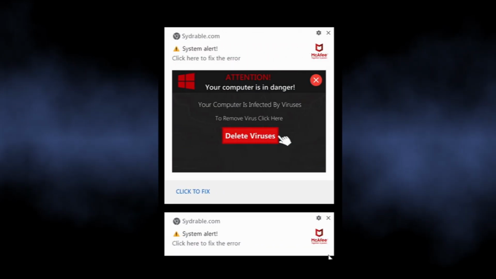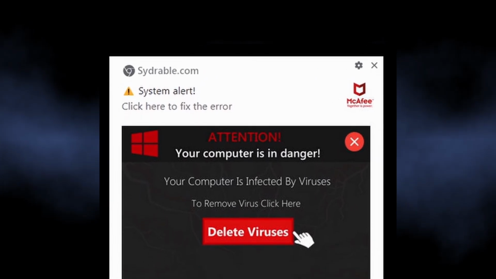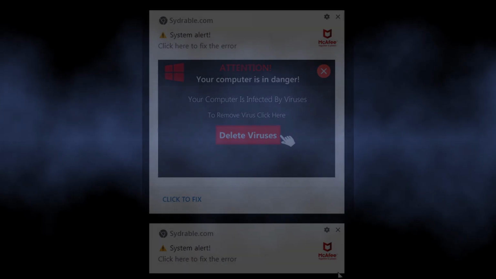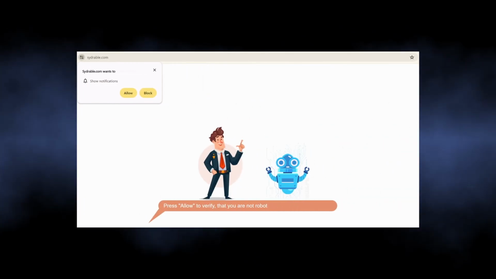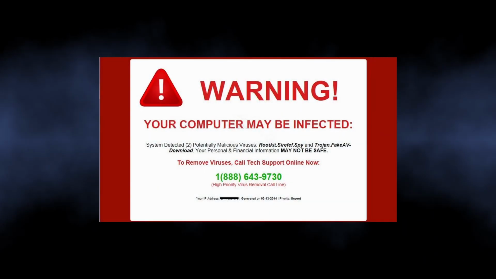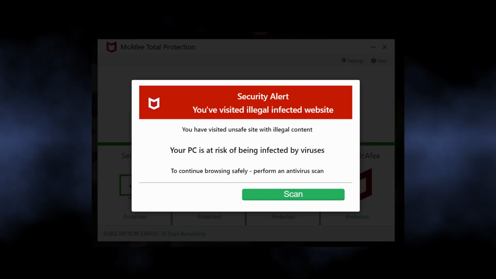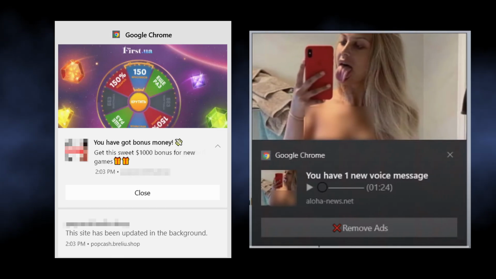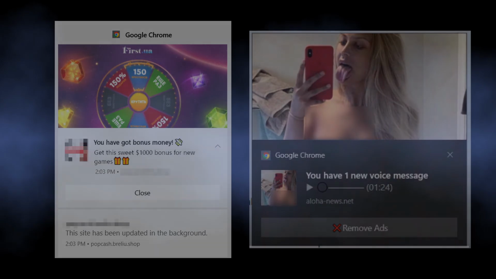The notifications from sidrable.com are part of a malicious campaign that targets people by showing them dozens of unwanted advertisements. It abuses the legit browser mechanism of push notifications to show advertisements, not only in the browser itself but also in the system notification bar. Such ads contain alarming information, like that your computer has a virus and you should install the "recommended" antivirus immediately. At the same time, you can see pop-ups promoting a gambling website or a dating service. Everything depends on who has paid the scammers.